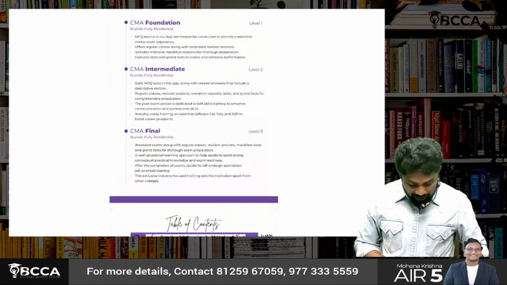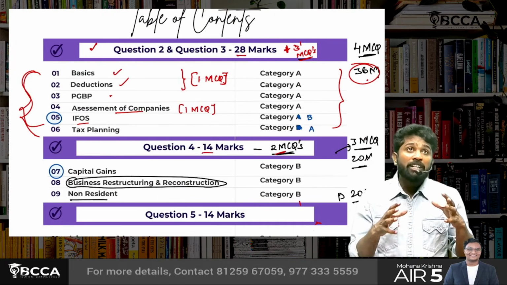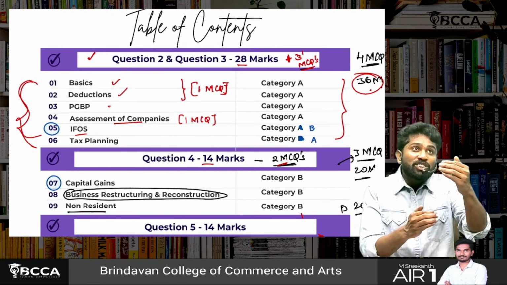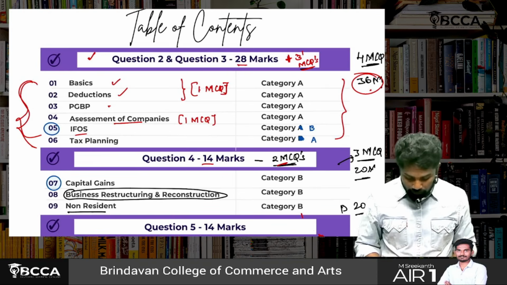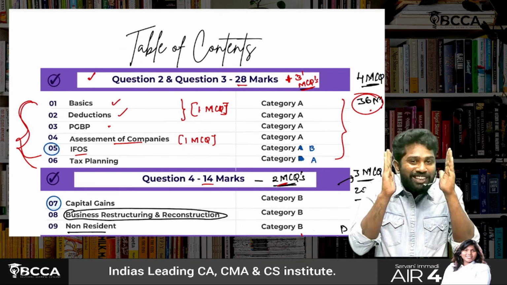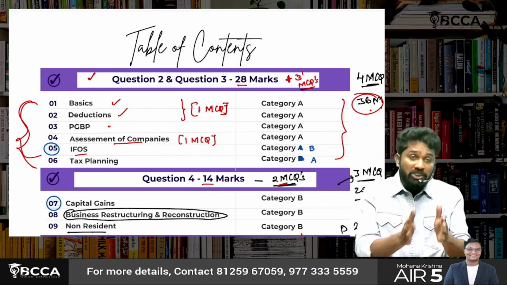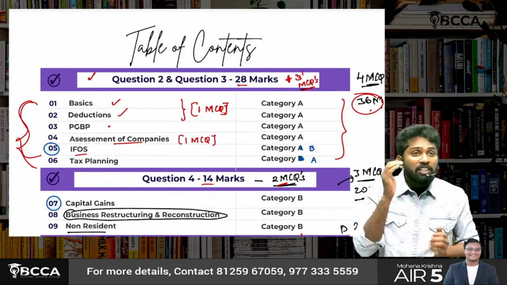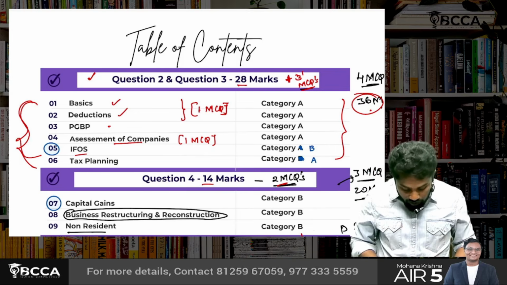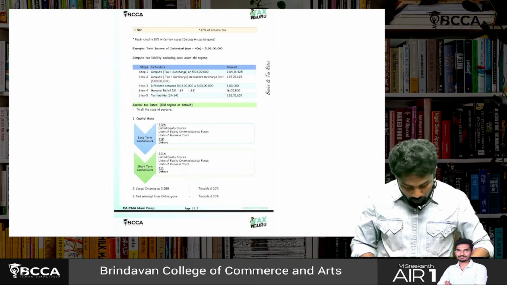To make your preparation easy, the questions have been well organized based on the exam question order only. You wanted to answer question number 2 and 3 in the exam. What chapters do you need to focus on? Basics, deductions, PGBP, assessment of companies, IFRS, tax planning. Those chapters have been grouped here. The chapter flow also will be there only.